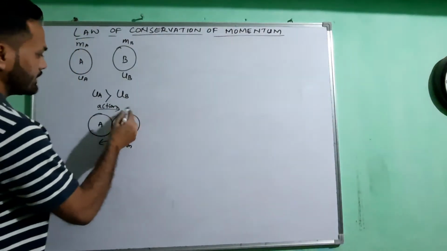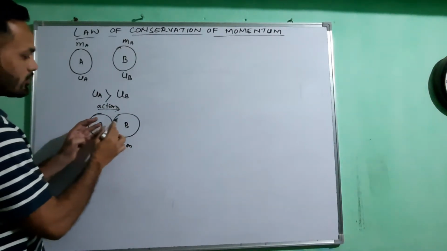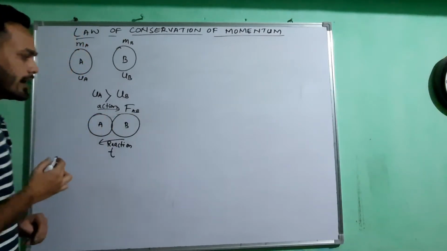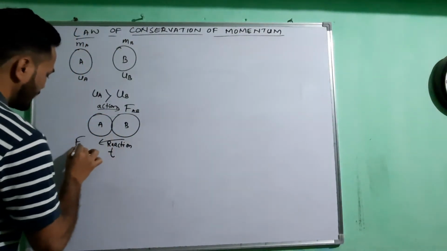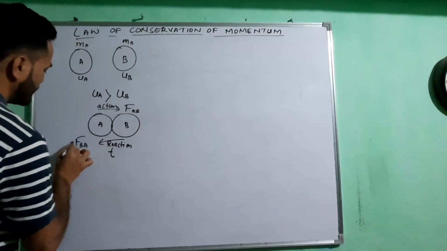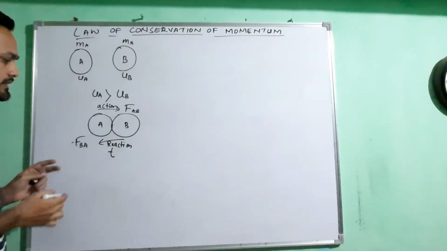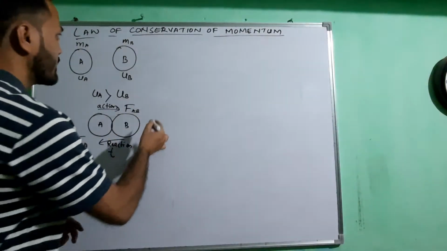Now I will name these forces. Let the force exerted by A on B be FAB and the force exerted by B on A be FBA with a negative sign. I am giving the negative sign here since it is acting in the opposite direction of this force.